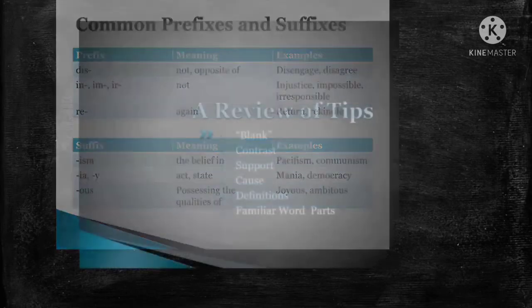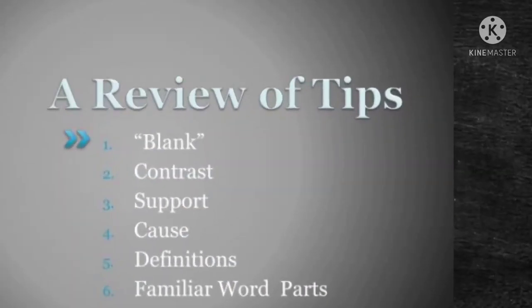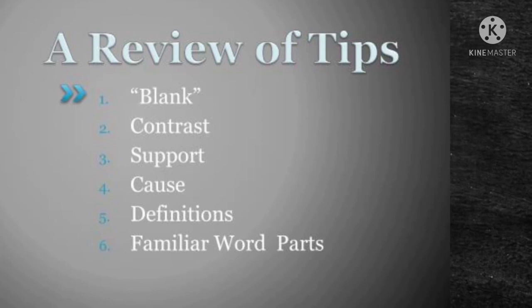incomplete sentences. So just a review of the techniques we already learnt. The blank technique: without looking at the choices, think of a suitable answer, then analyze the choices and get the correct answer. The second technique is contrast, the opposite meaning of the missing word. The third technique is support, so in addition, the answer is in addition to the missing word.